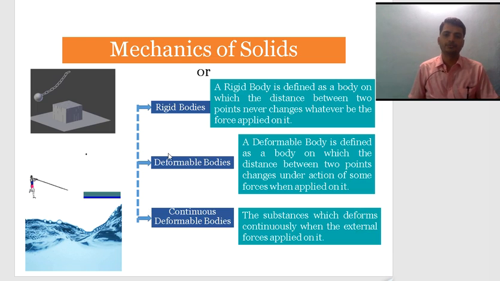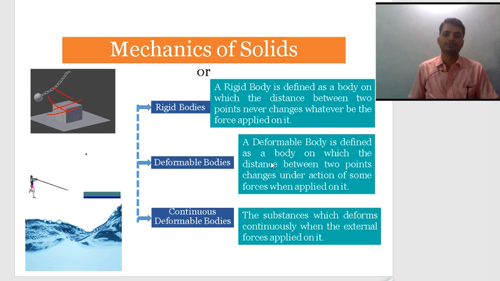So these are the different types of models in mechanics of solids. A rigid body. This is a rigid body. If I hit this body with some force, it may break. A rigid body is defined as a body in which the distance between two points never changes under the application of force. This is called a rigid body. Next are deformable bodies.